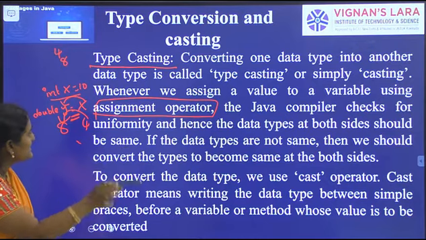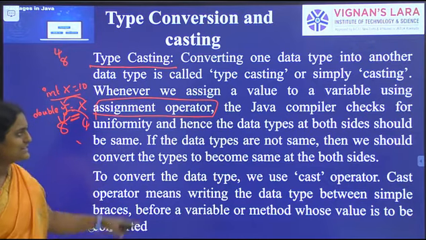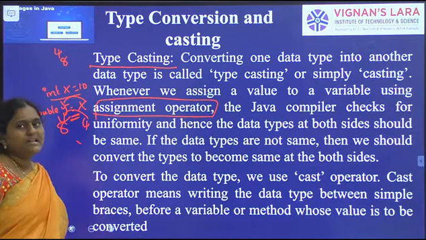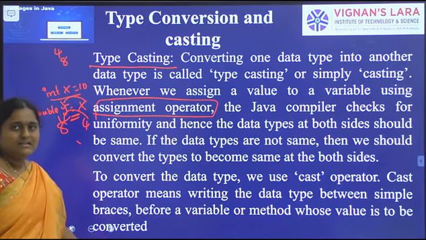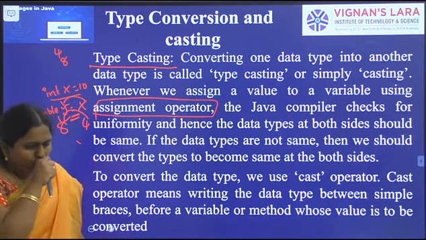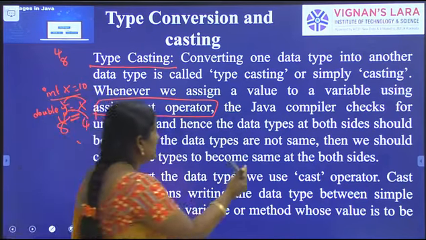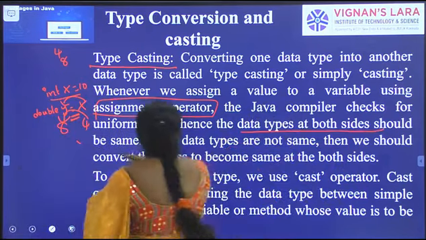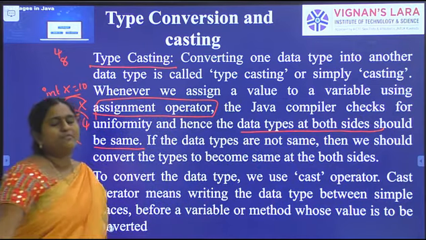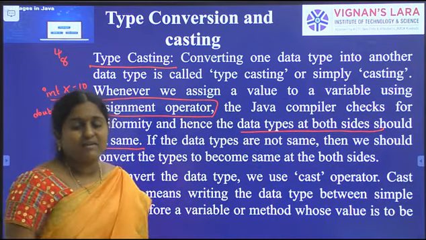The Java compiler checks for uniformity, and hence the data types on both sides should be the same. It is necessary. This is required for explicit typecasting only.